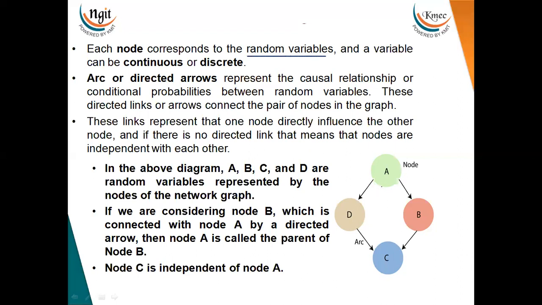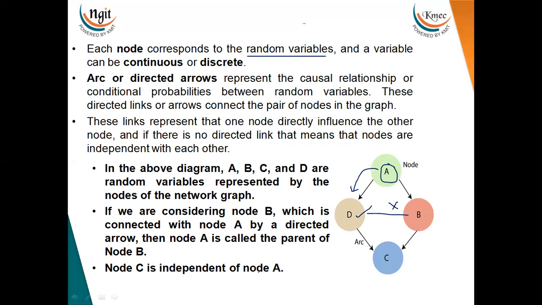Now, listen here. When I put an arc from A to D, that means A is the parent of D. It means first the event A should occur, and only then can D occur. And there is no arc between D and B, which means D and B events are not at all dependent on each other, they are independent events.